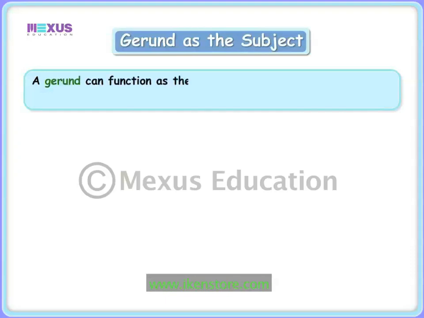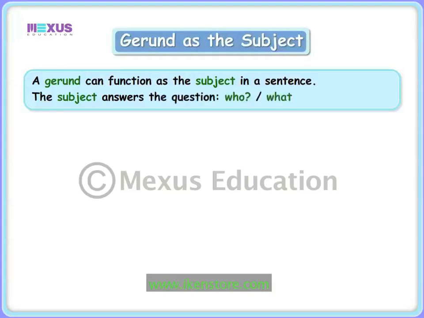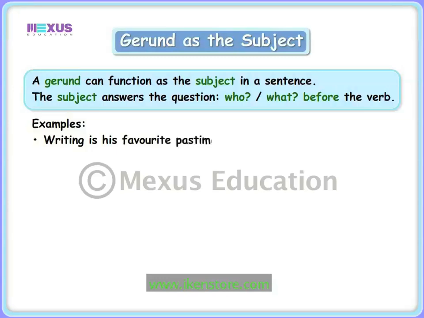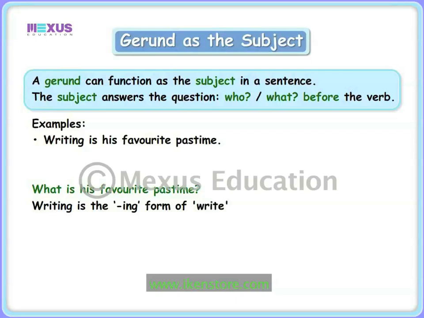A gerund can function as the subject in a sentence. The subject answers the question who or what before the verb. For example, writing is his favorite pastime. If we ask the question, what is his favorite pastime? We get the answer as writing. Writing is the ing form of the verb write and functions as a noun. Therefore, writing is a gerund that functions as the subject.